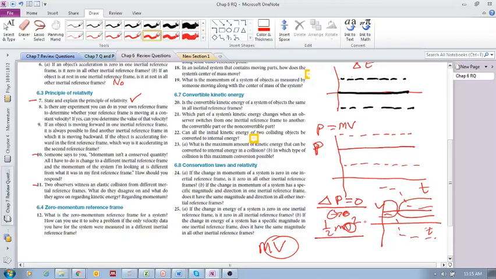But the system momentum, even though it's different in the different reference frames, in both reference frames they agree that the momentum will not change. Momentum is conserved. Okay? Alright, so use my answer together with the answer in the back to hopefully try to understand this.